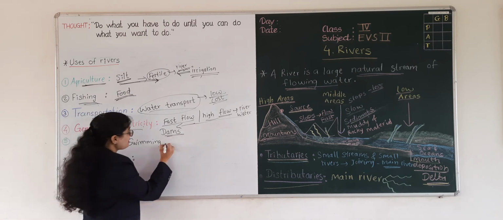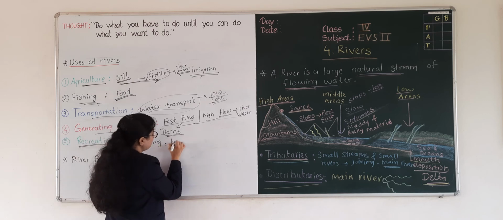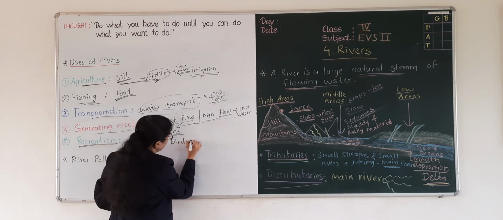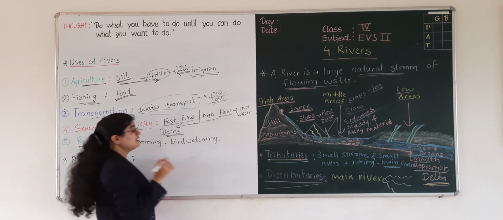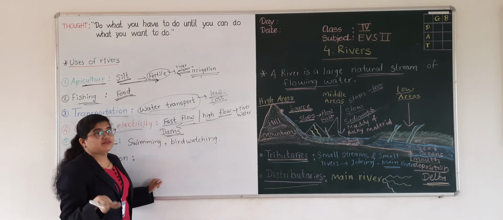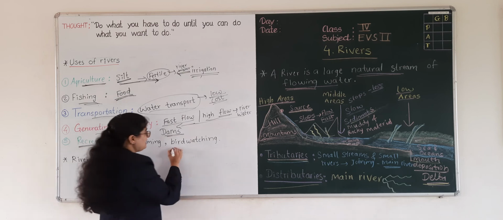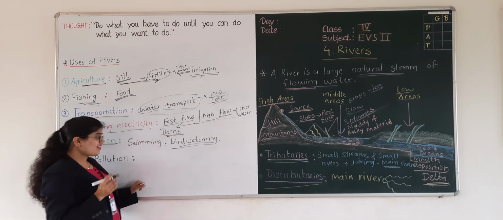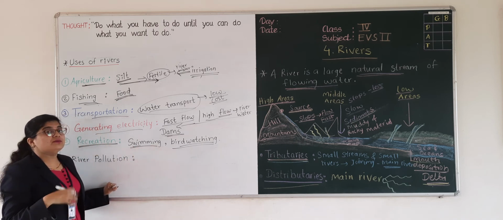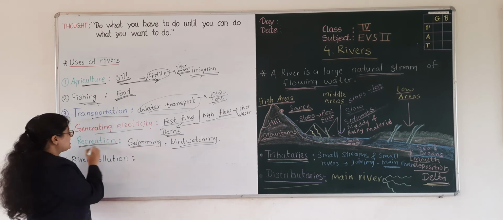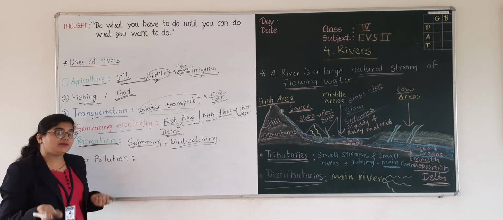Different birds come from different regions to the river bank, so we can watch them as a hobby. Different people have a hobby of swimming, so this river helps them for swimming.